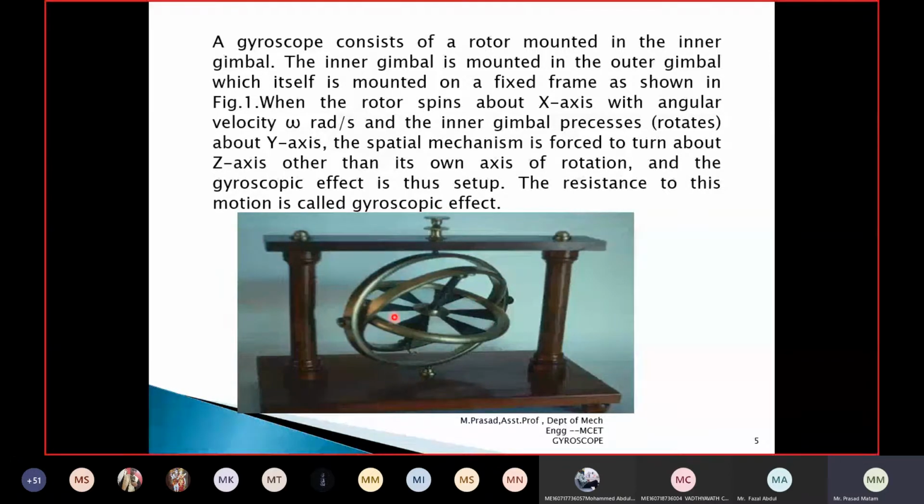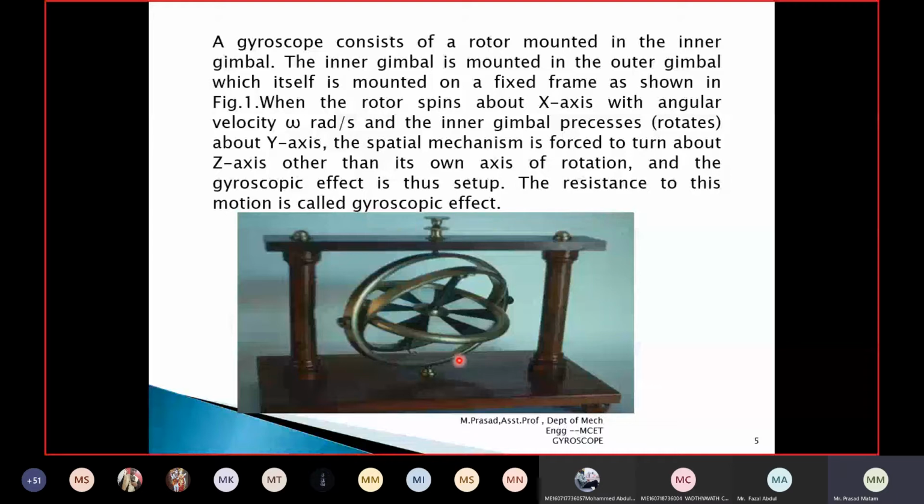Now, are you able to just see what is happening here? Here you have a disc or rotor which rotates about the x-axis. When it is rotating, the disc tries to move in the y-axis. When this is happening, what will happen? A special mechanism comes into the picture. This tries to move in the z-axis. When it tries to move in the z-axis, the gyroscopic effect is set up. The resistance to this motion is called the gyroscopic effect.